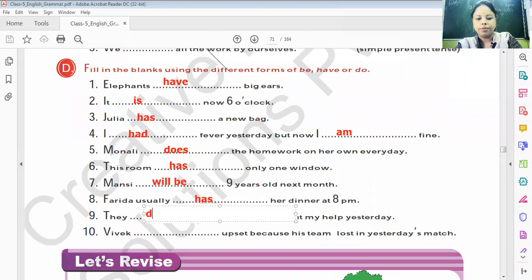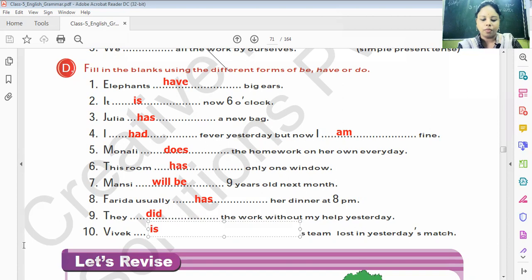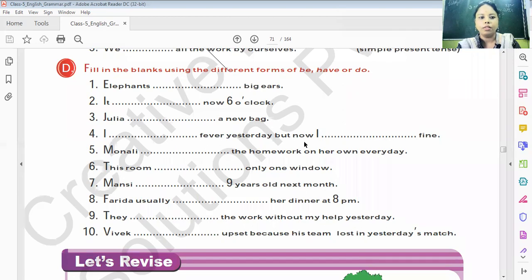They did. Vivek is upset because his team lost in yesterday's match. So Vivek is upset. I hope that you all have done this exercise. Move to the next exercise.